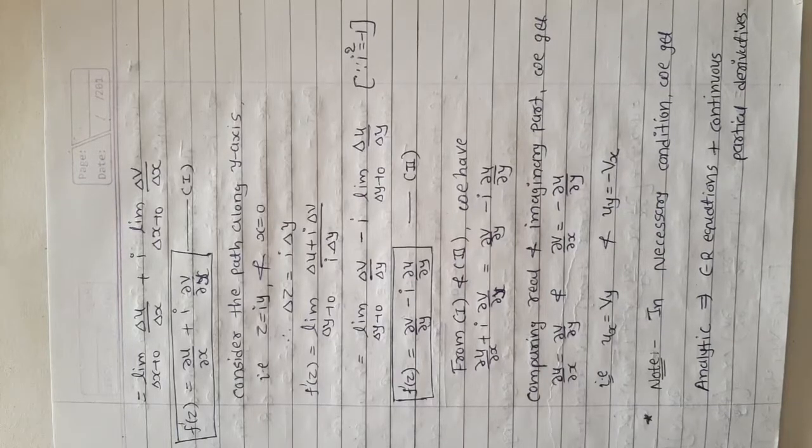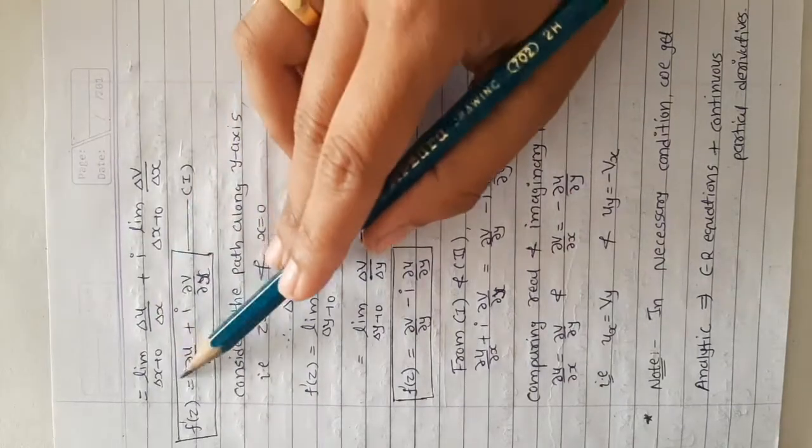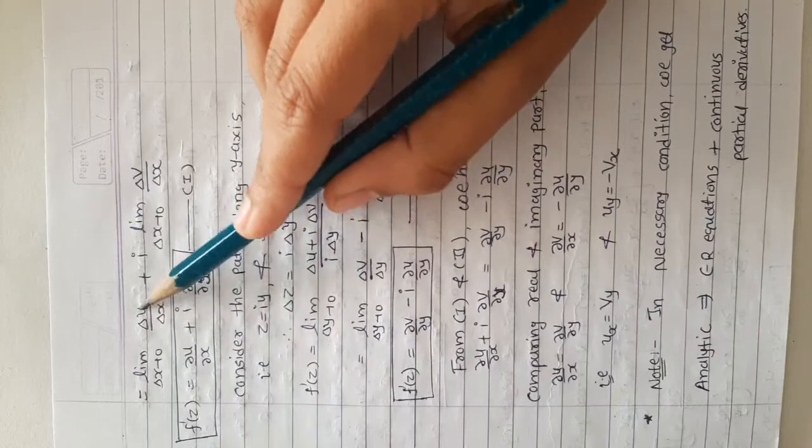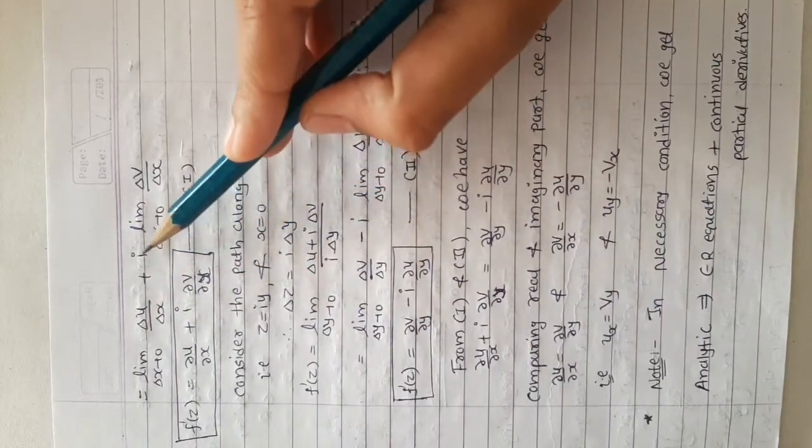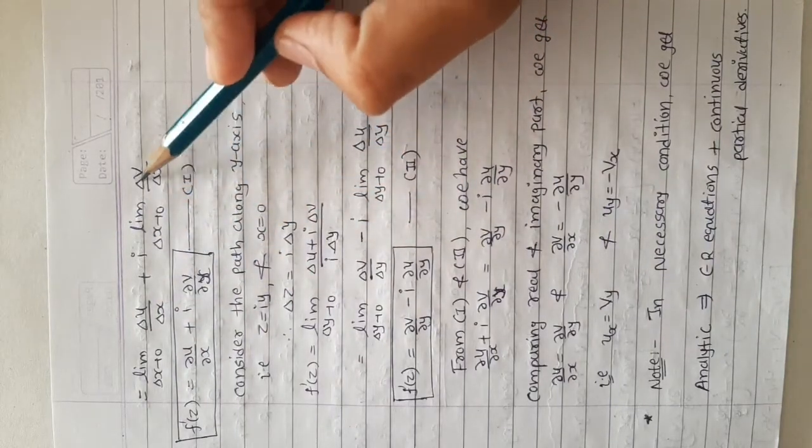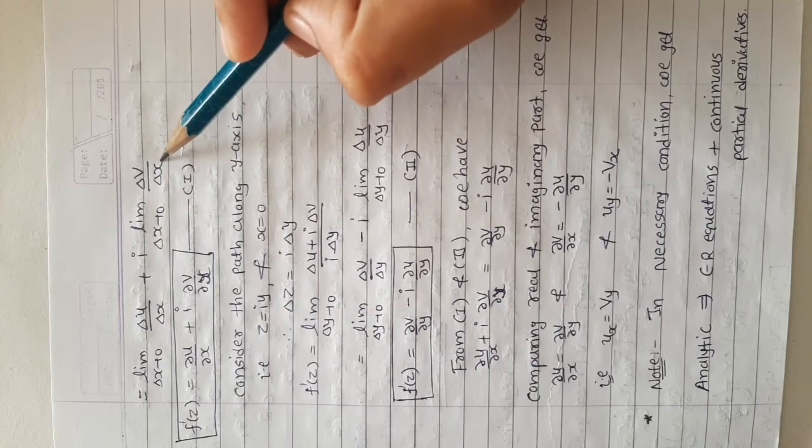Now we separate all the terms and give limit to all the terms. So limit Δx tends to 0, Δu by Δx plus i, limit Δx tends to 0, Δv by Δx.